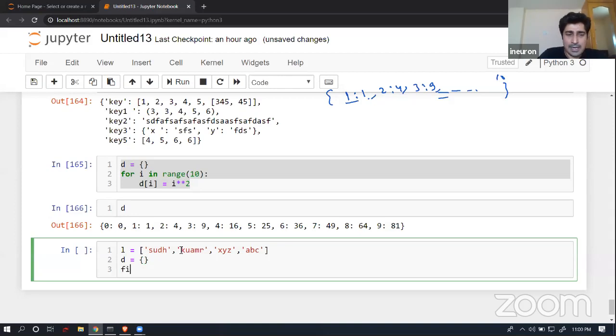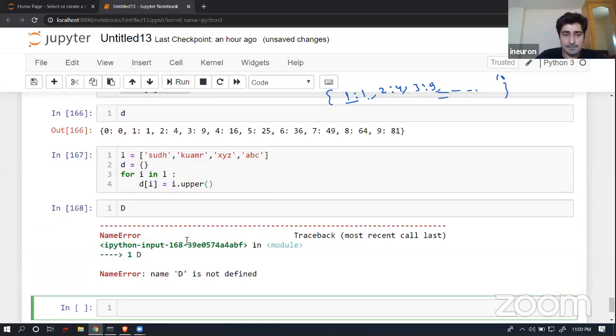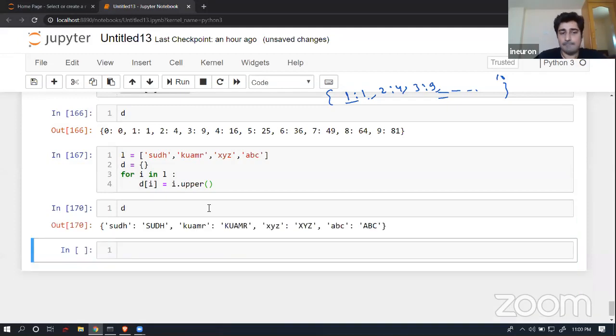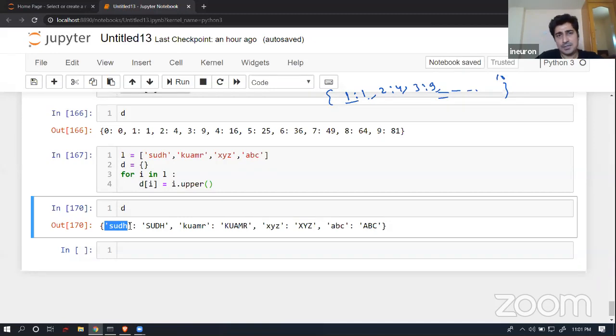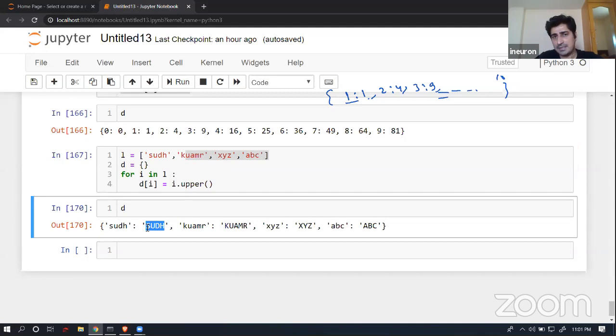So what I can do is write a for i in l. So just do one thing: d of i is equal to i dot upper. Now executed. Now if I print d, my bad, small d, caps is on. As you can see, it has created a key value pair. That is completely fine. As a key I have all the data in original format, and as a value I have all those things in uppercase.